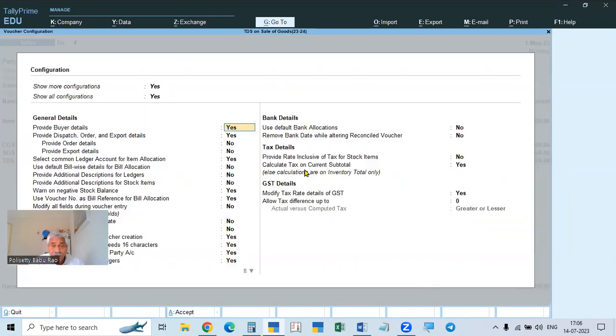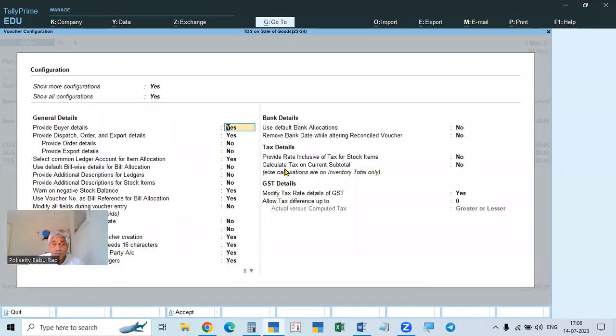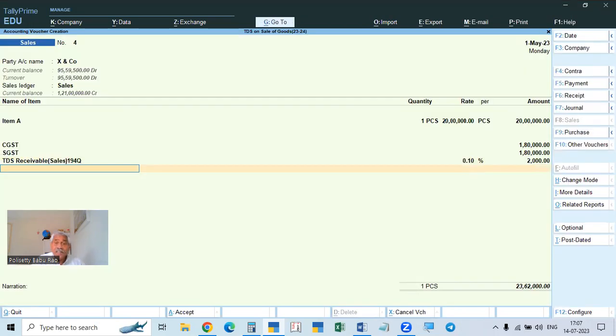That is why here you have to make tax on current subtotal no. If it is not yes, then the calculation is on the inventory total, the goods item, and only the taxable value it will calculate. So here, if you give 0.1, automatically it will calculate on this. Remember, don't forget to make it no, then only it will calculate on the taxable value. Okay, so like this.